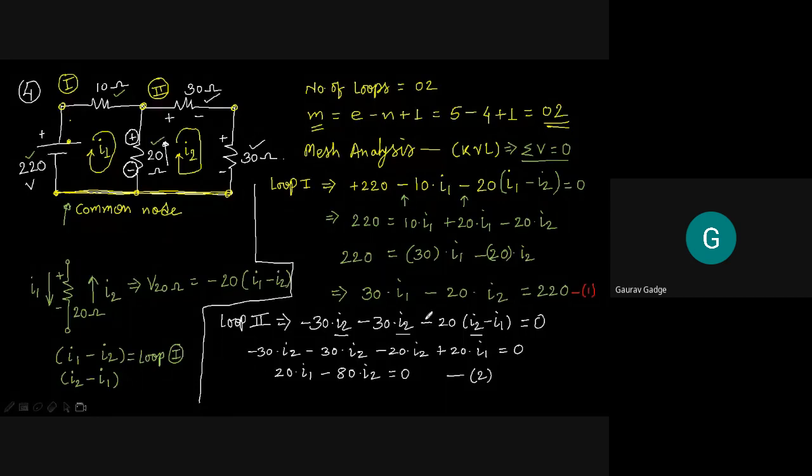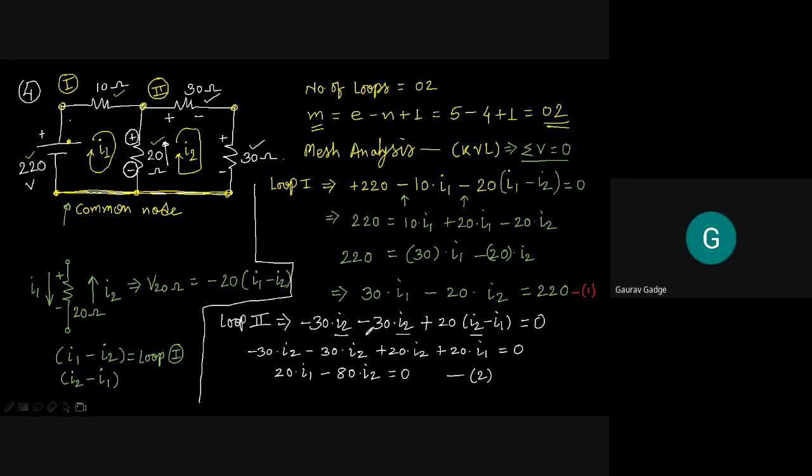Negative to positive. You just have to write this as positive. If this is positive, then what you get is minus 30 plus 20 I2. Correct है क्या? देखो, I am again doing some mistake. Okay. बोलिए.